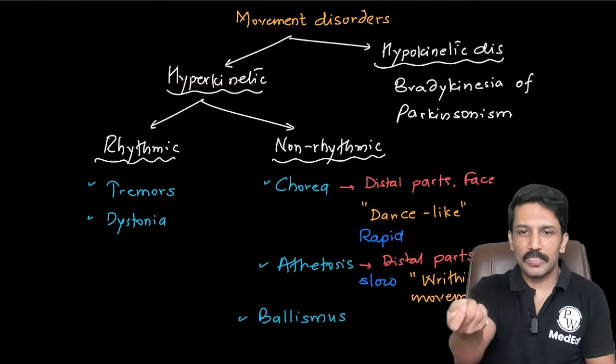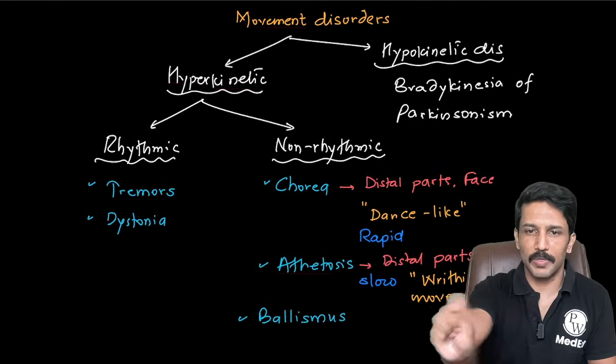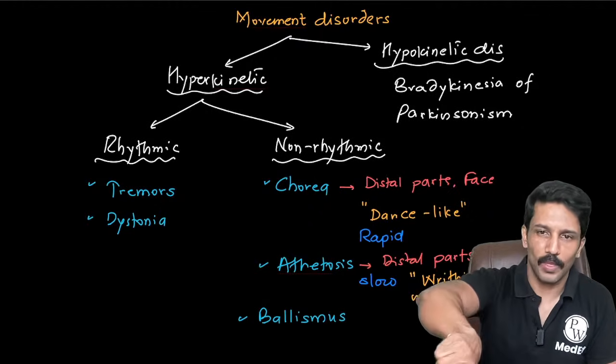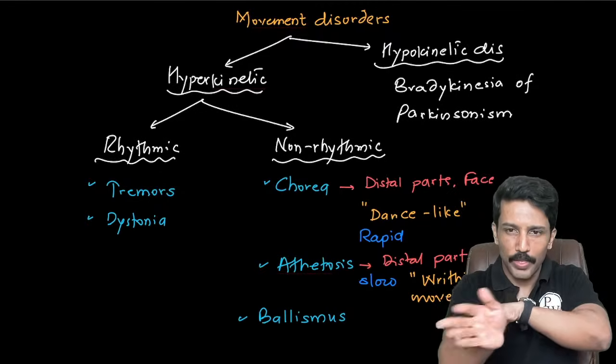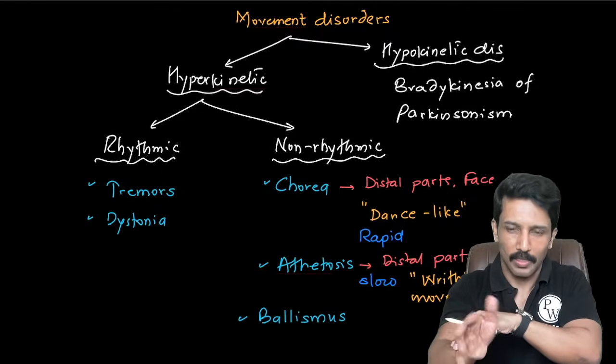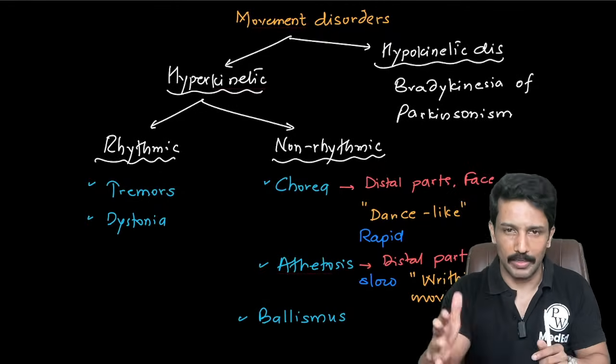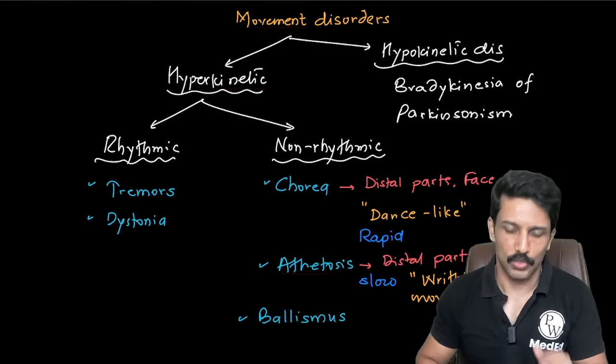So these are more of twisting movements. It looks like something is being constantly twisted, like how a snake moves. If there are distal body parts where you see twisting movements occurring and they are very slow, they are not rapid, then you will call it athetosis.